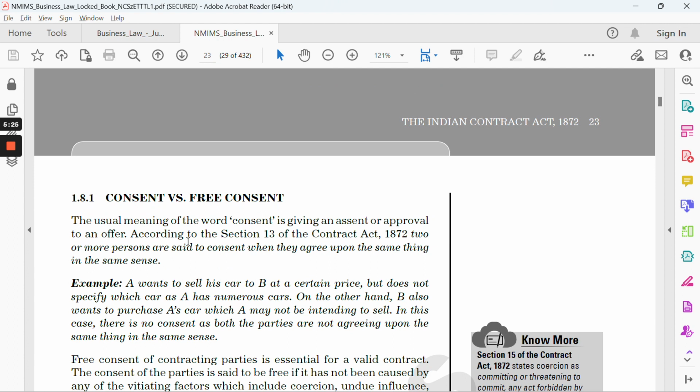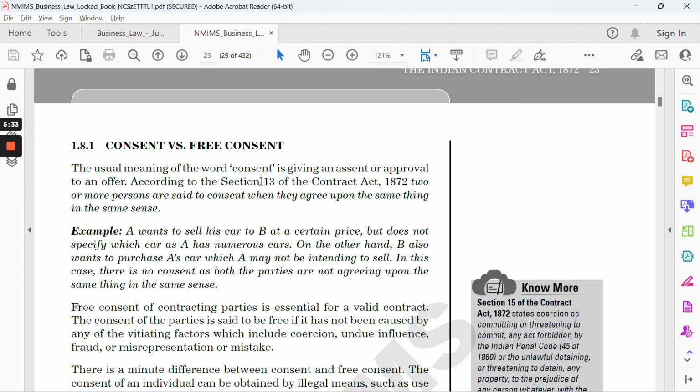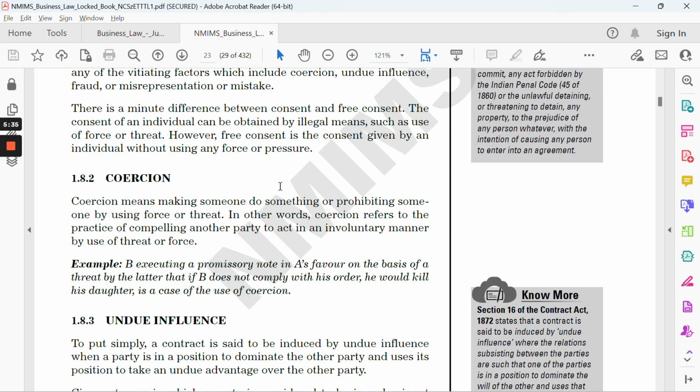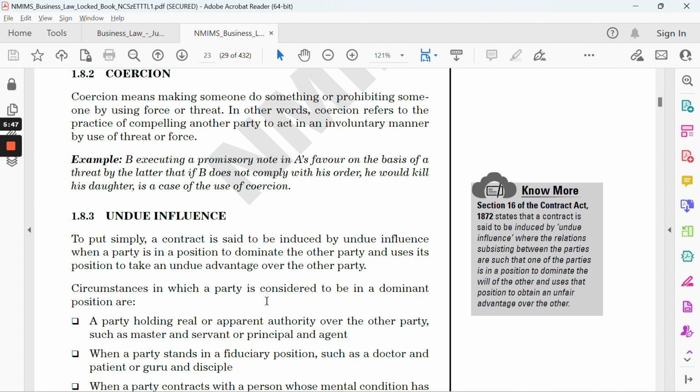Now you need to explain each of these, like consent versus free consent, since it's been mentioned directly, right? What's the difference between consent and free consent? After that, you need to mention each of the terms which we discussed earlier, like coercion, which means doing something or prohibiting something using some force or threat. There is one example you have to mention, because it's being asked in the question.